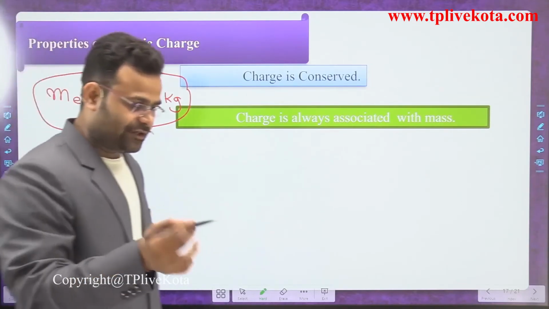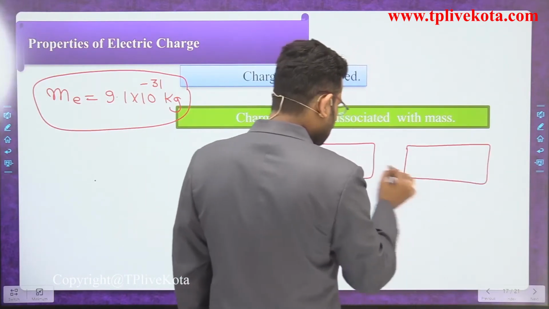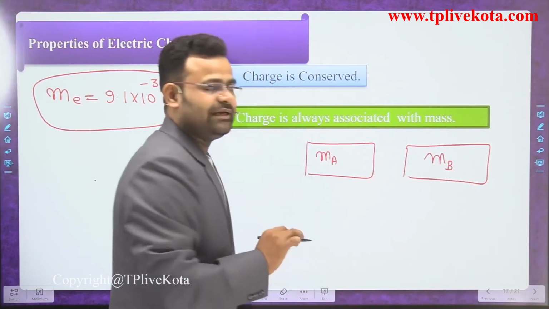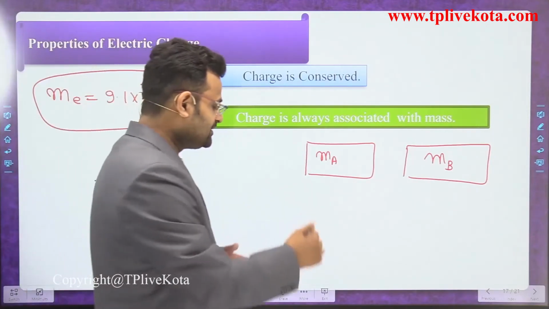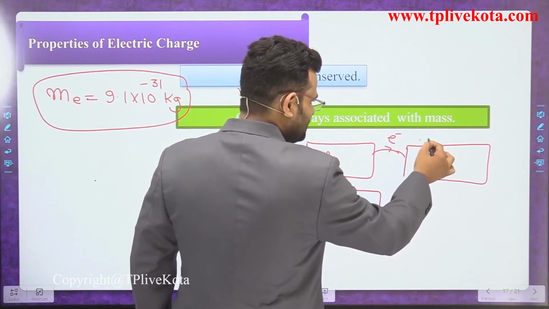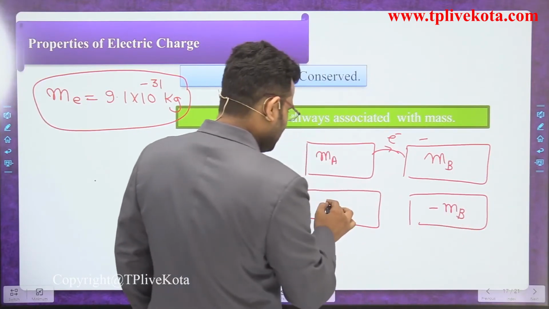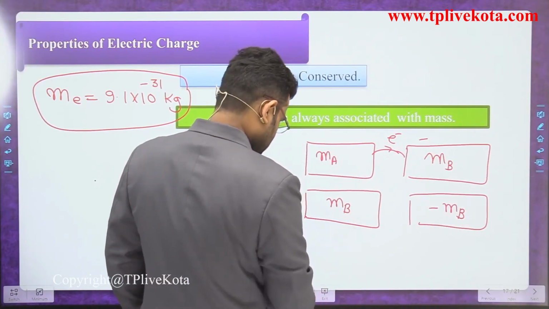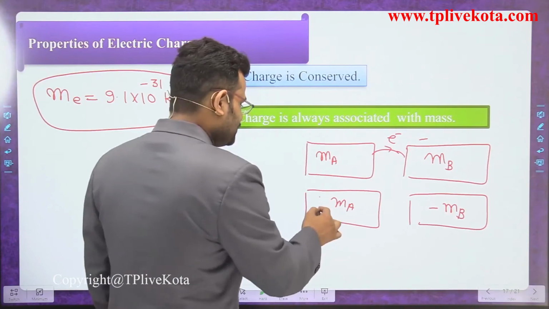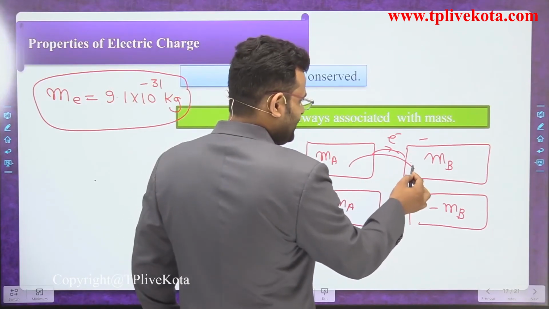If some electrons are exchanged, let's suppose that is the first body and that is the second body, with masses Ma and Mb. At that time, both are neutral bodies. After some time, what happened, dear students? Some electrons moved from one to the other. So one becomes negative and the other becomes positive. The first body becomes positive and the second body becomes negative. What happens? Some electrons are moved from A to B.